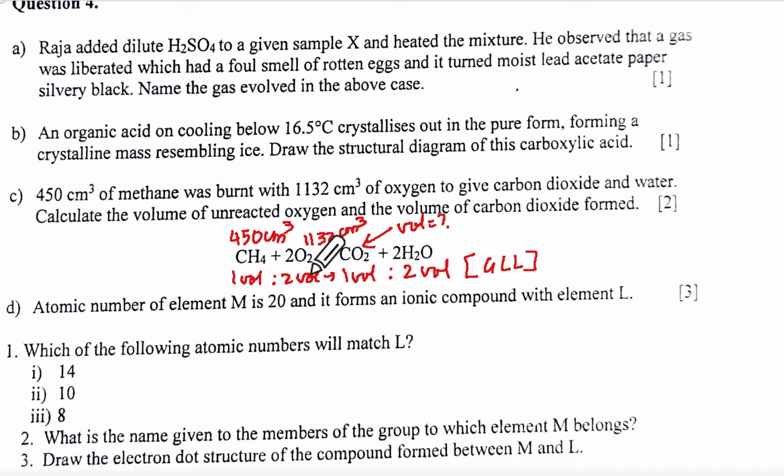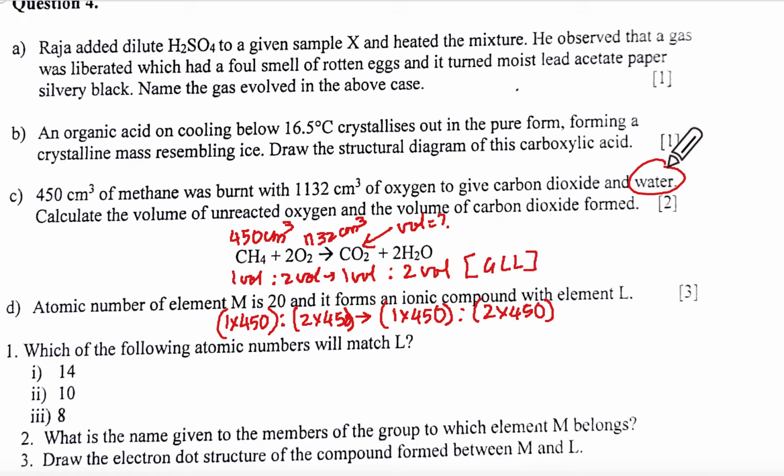Correct? Now, two volume of this means each volume will be 500 something. We don't have 500 here, right? So it will be 1 into 450. Did you understand this part? Is to 2 into 450, gives 1 into 450. I will write this, because did they say water? Oh yes, water. So I should not write this and you should say not applicable.